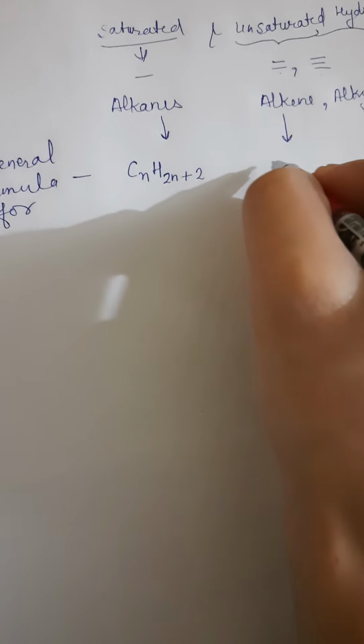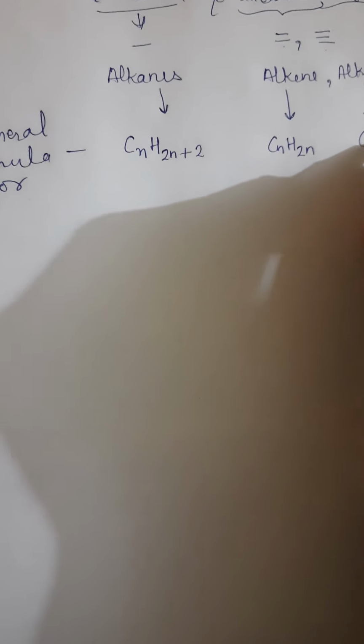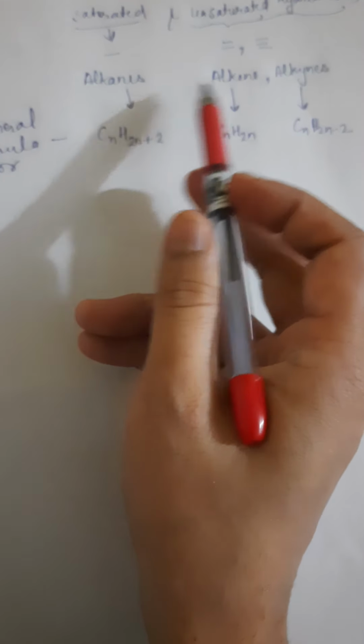Clear? The general formula for alkanes is CnH2n+2. For alkenes, the general formula is CnH2n, and for alkynes, the general formula is CnH2n-2.